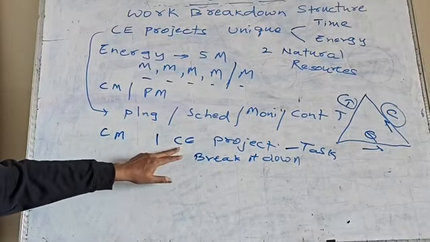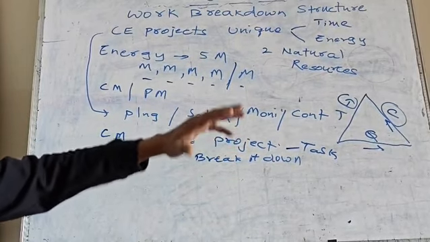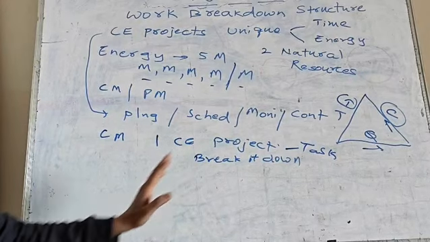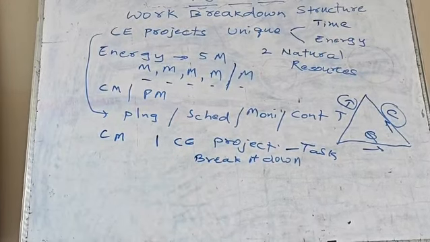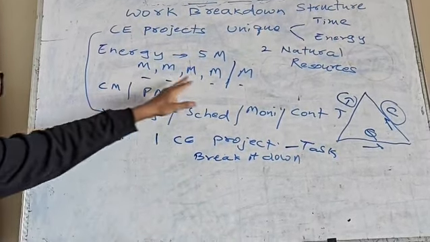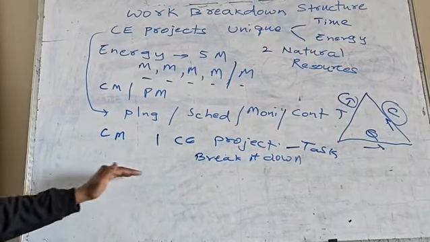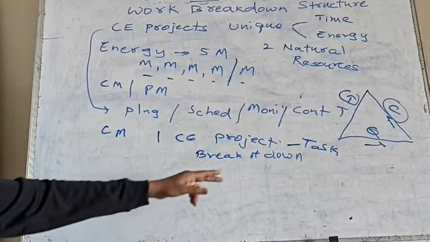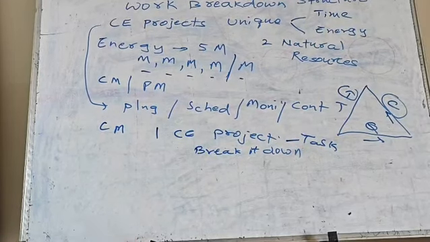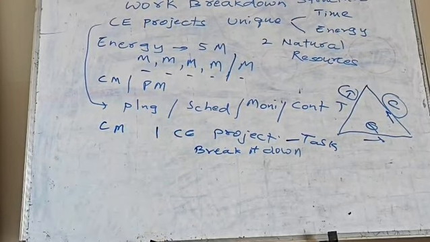One project taken as one task is not manageable. But when we break down this project into different tasks depending upon the logic, as we have seen in the last one, all the tasks have been arranged properly, and time estimates, money, manpower, material, all this, because each task will consume all this. So we need to arrange them in a logical fashion and then try to get it done. Then only this particular one task, the project, is complete. But this as one task we cannot take in toto as one activity. So we need to break down. How can you break down?